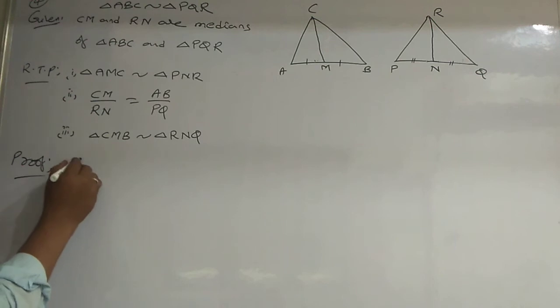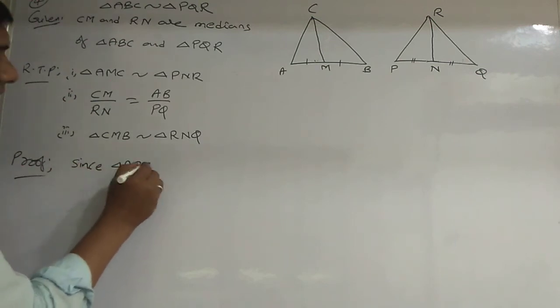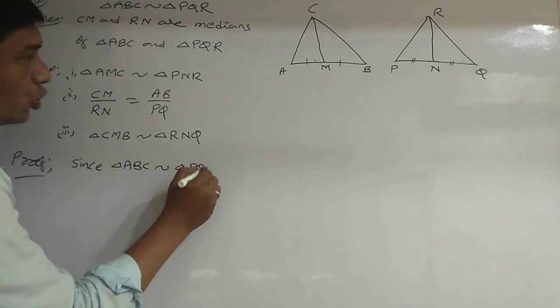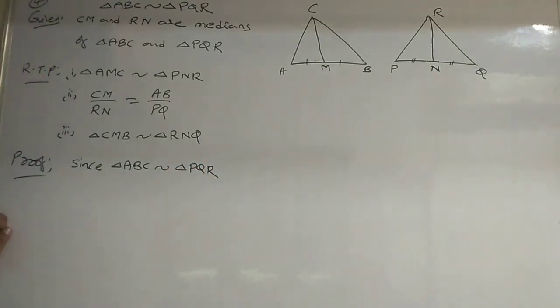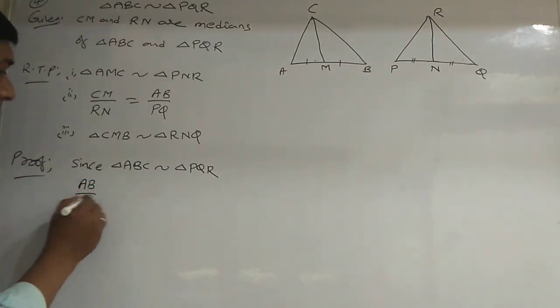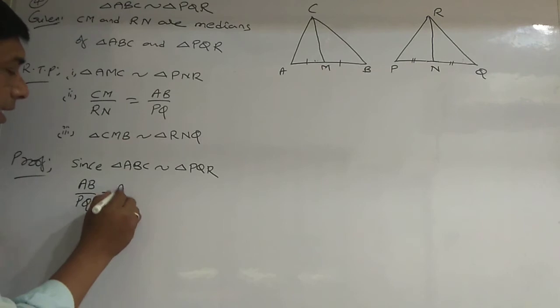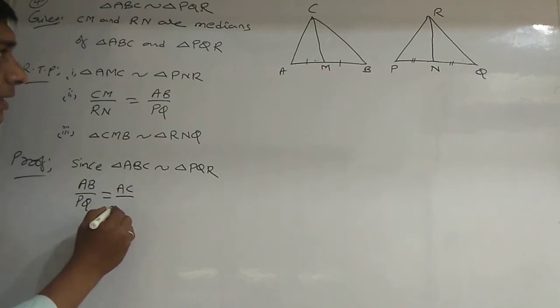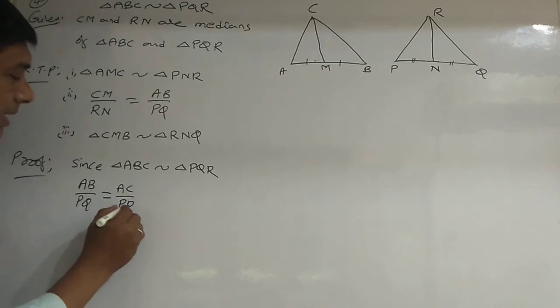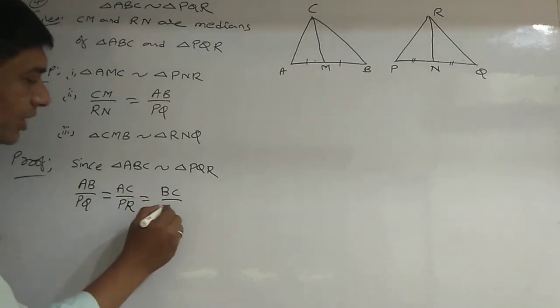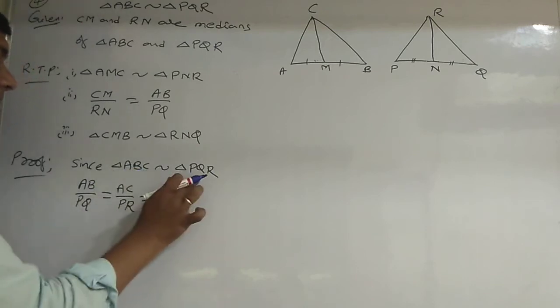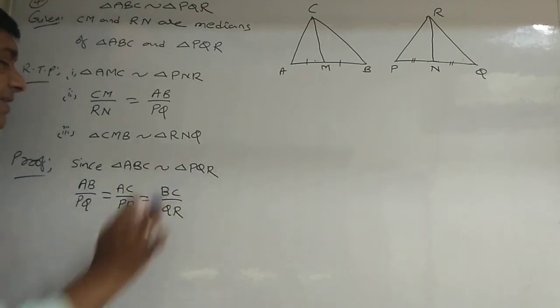See here, since triangle ABC is similar to triangle PQR, AB by PQ is equal to AC by PR, is equal to BC by QR.